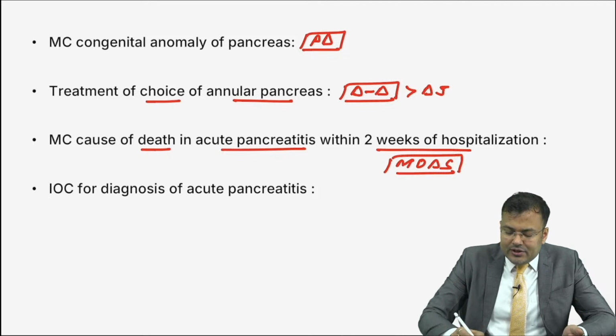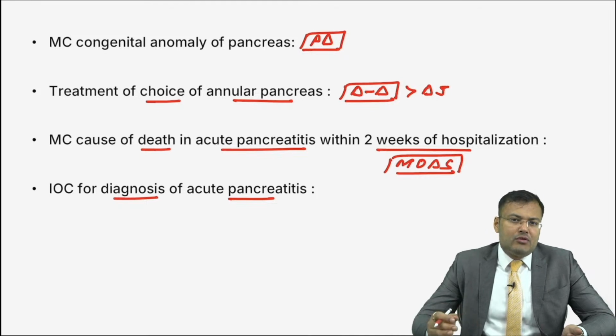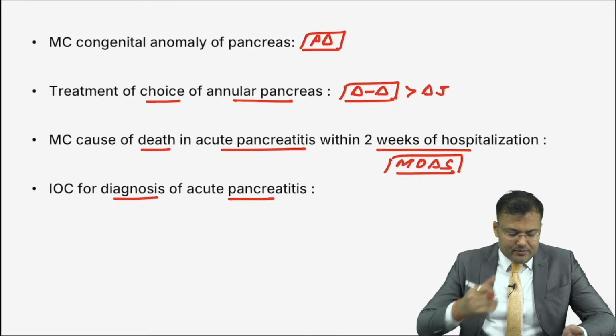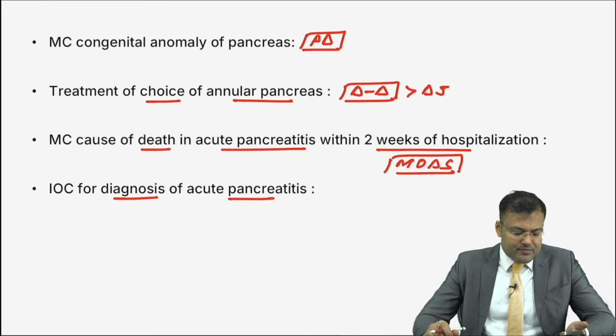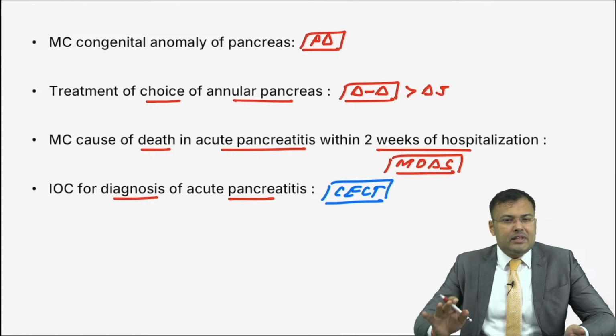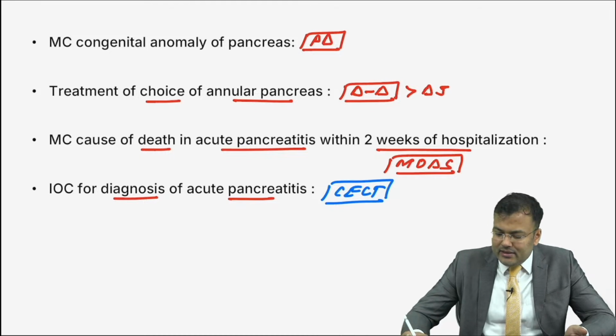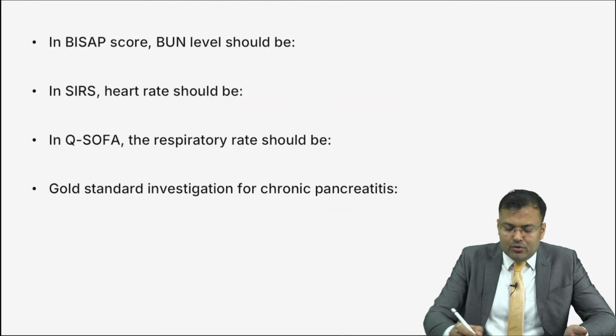Next, investigation of choice for diagnosis of acute pancreatitis. Guys, tell me, what is the investigation of choice for diagnosis of acute pancreatitis? Easiest question. Yes, Manish Chaudhary, very good, it is CT. Though we can make the diagnosis on the basis of clinical findings plus laboratory investigation, the investigation of choice for diagnosis is CT. Clear?